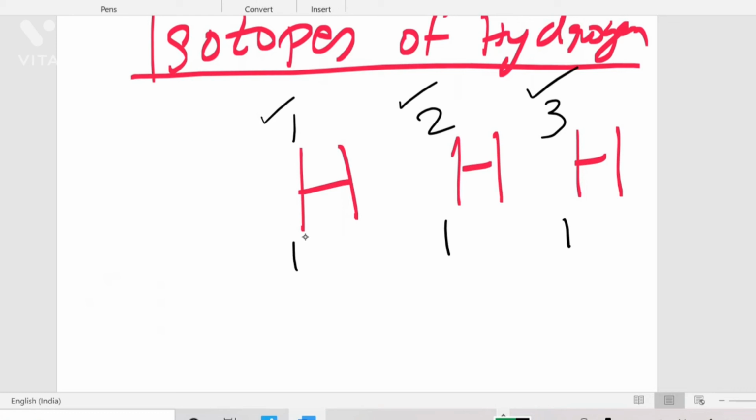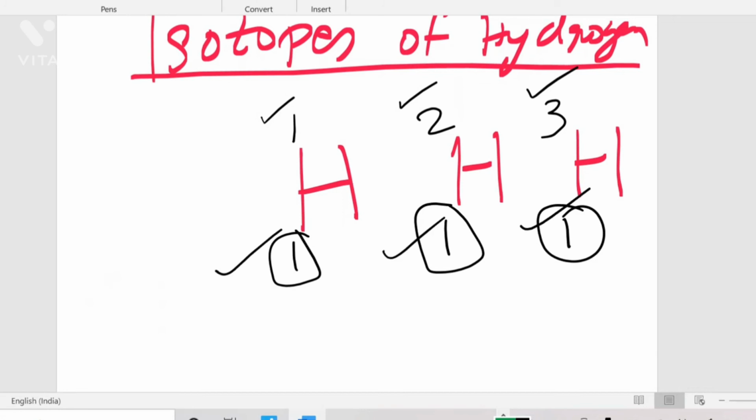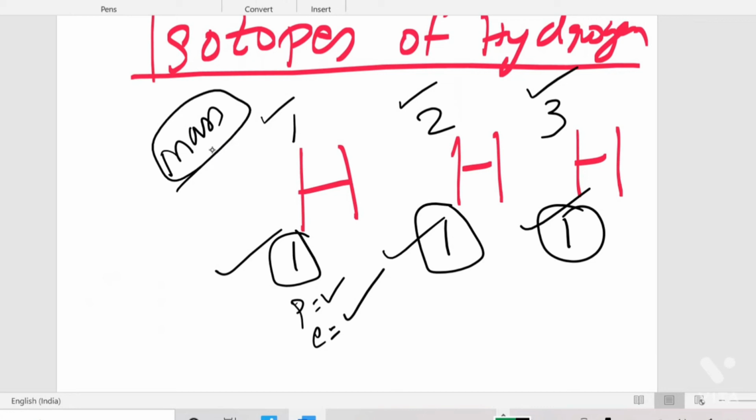These three subscripts on the left-hand side are the same. That means the same proton number and the same electron number, but the mass number is not similar. That means something is changing in the mass number.